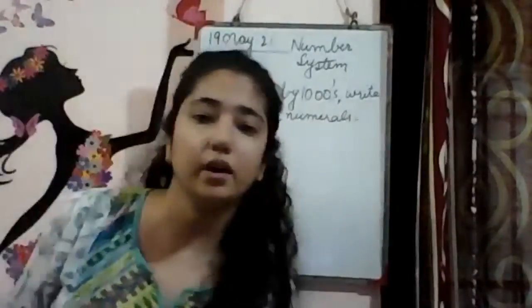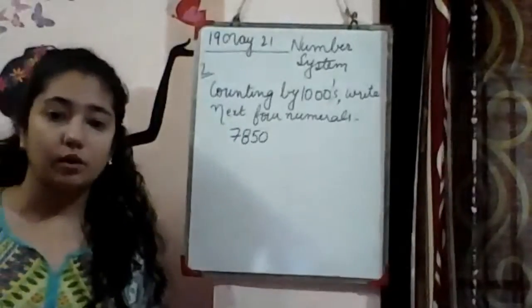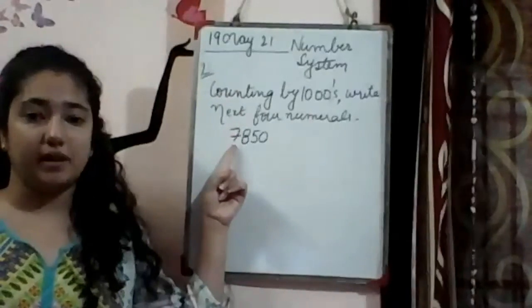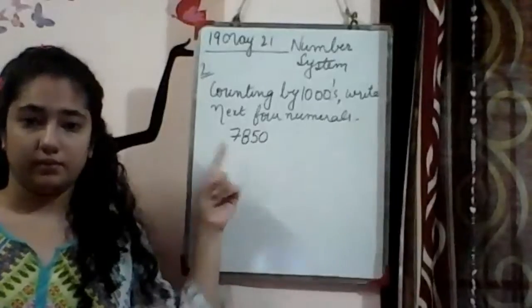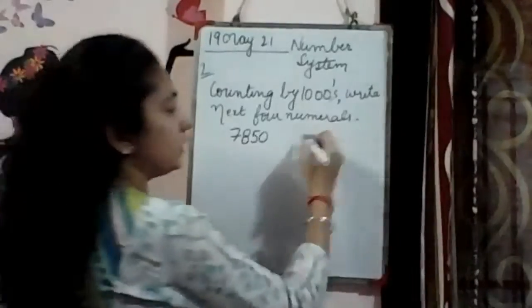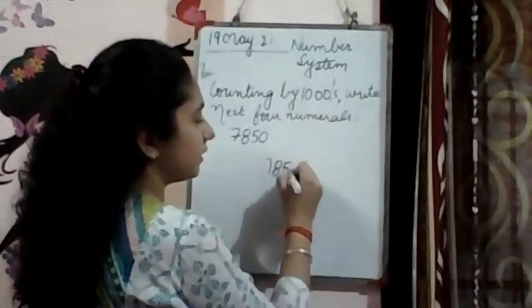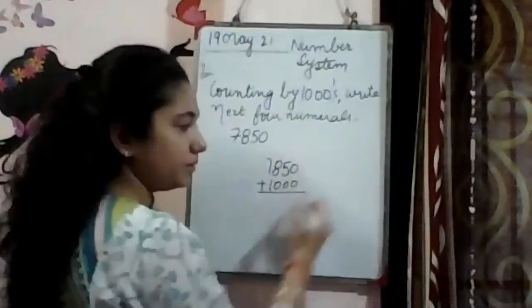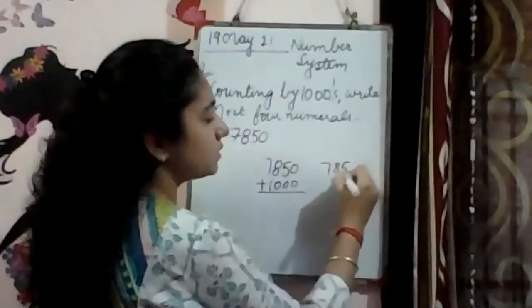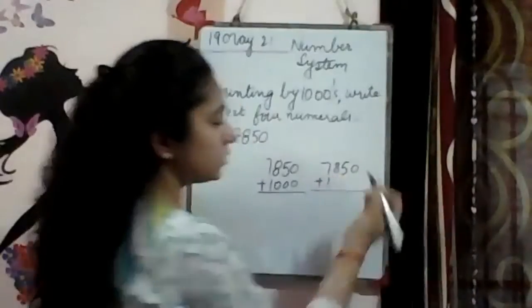Now what will we do here? We will add 1000 at the thousands place, right? We will add 1000. Simple. There are two methods. 7,850. First method is to add 1000 to this number, or second method is to add 1 at thousands place.